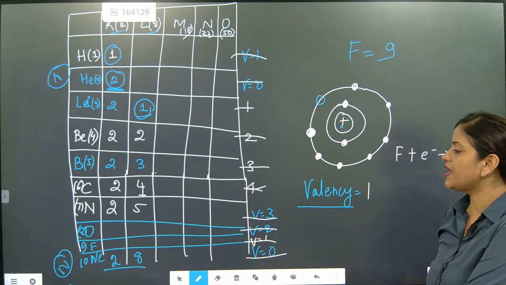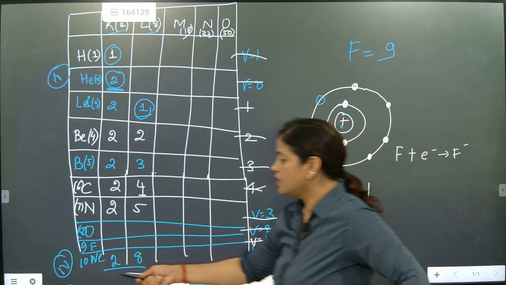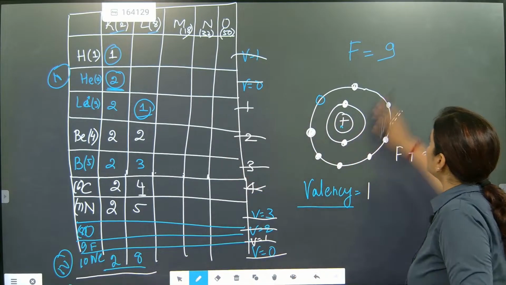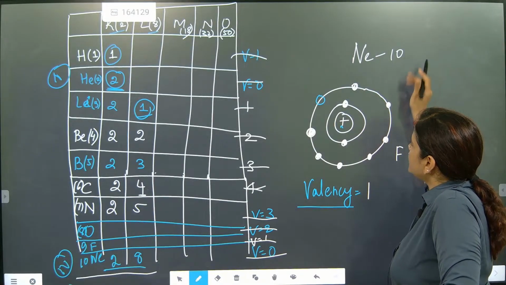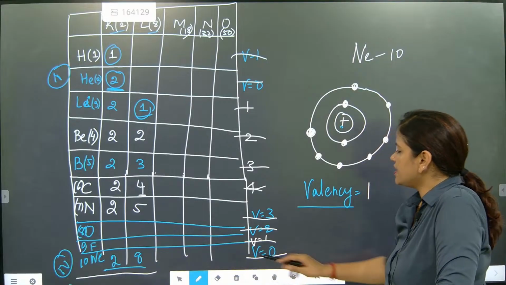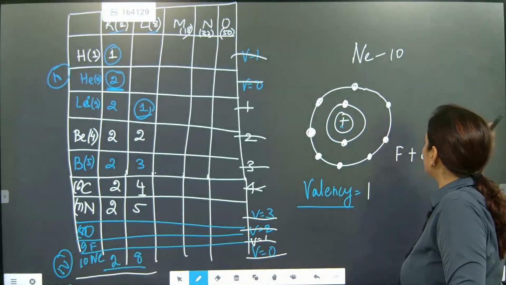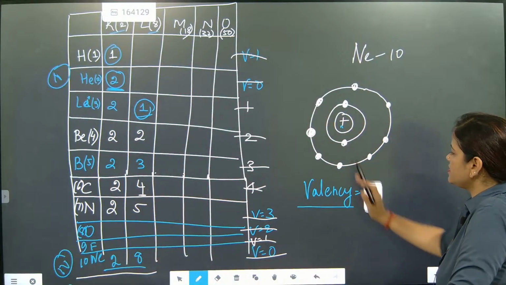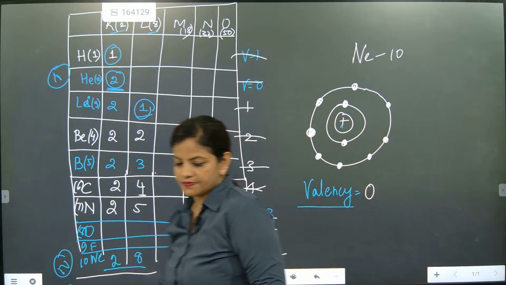How many elements have we finished? 10. Neon. Neon also note down. Neon is 2 and 8. Note down for neon. Neon has 10 electrons. So 10 means it is completely satisfied. Completely satisfied means it is not needing any, it is exactly 10. So it is neutral. Valency is 0. What is the valency of neon? 0.